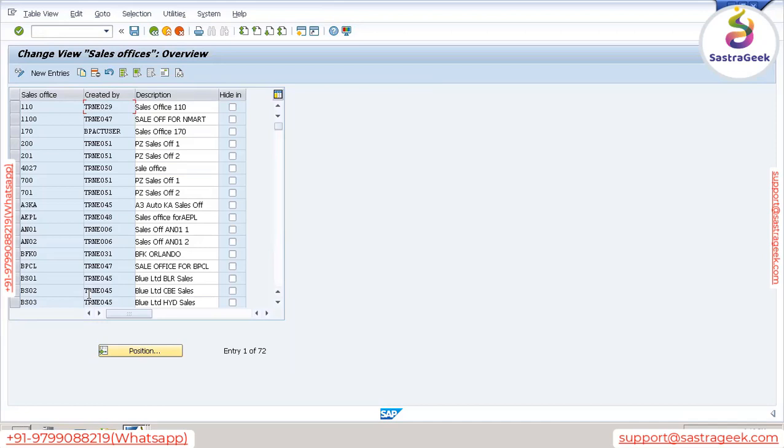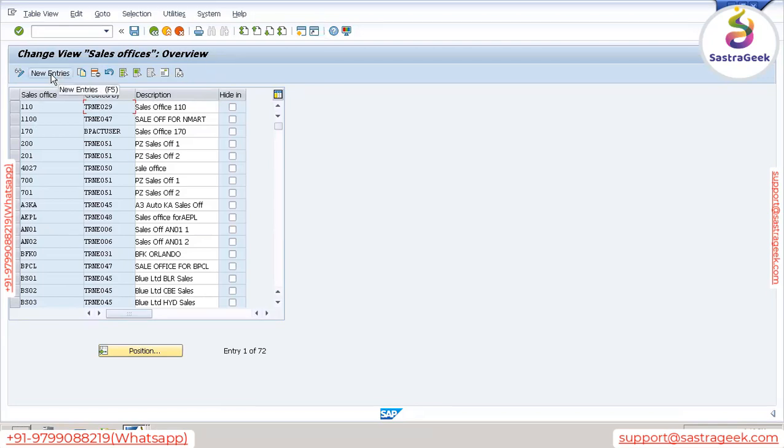In the company I'm working for, my sales office is, let's say, New Delhi, or some other location. So sales office is the physical location where a group of people work together to perform sales related activities. As we understood, sales office is also defined by the SD consultant, and sales office also consists of a 4 digit code.